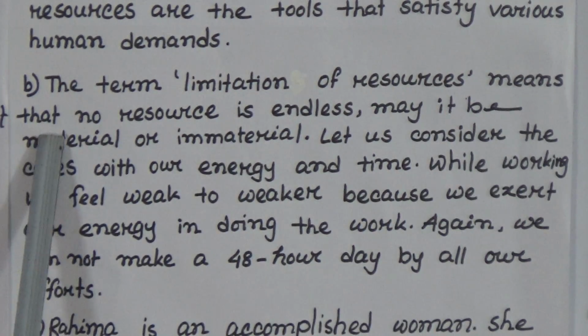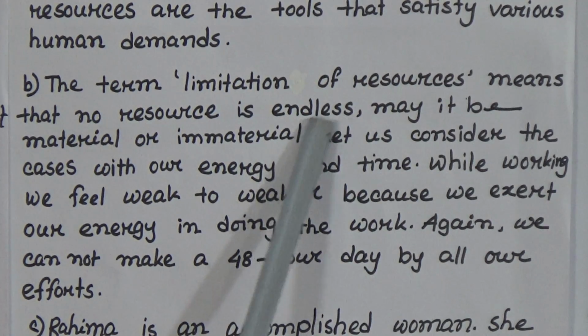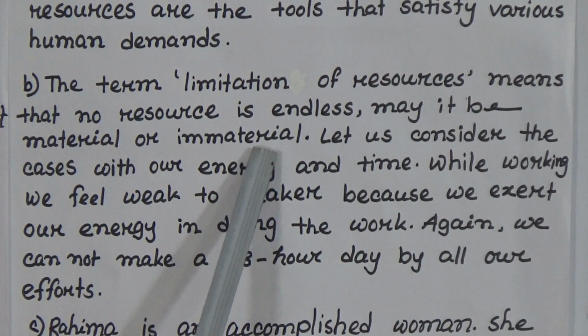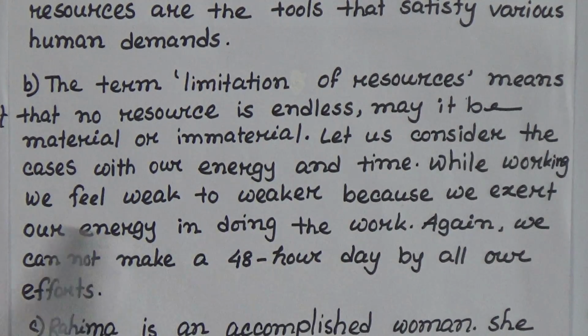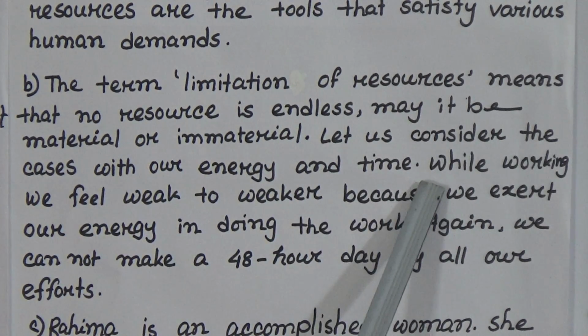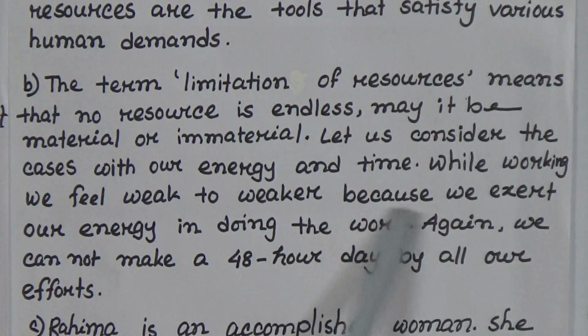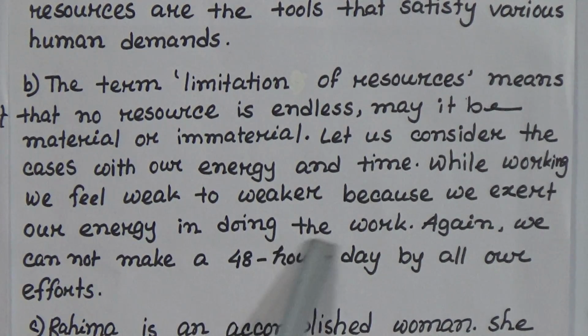The term limitation of resources means that no resource is endless, may it be material or immaterial. That means every resource has an end. Let us consider the cases with our energy and time. While working, we feel weak to weaker because we exert our energy in doing the work. Again, we cannot make a 48-hour day by all our efforts.